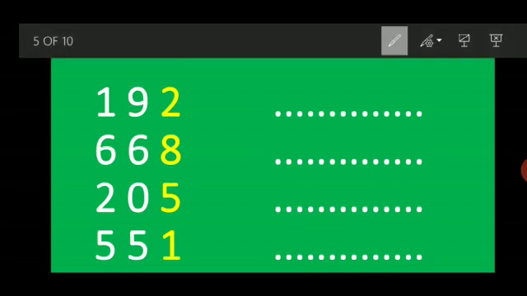Now let's move. I have taken 4 examples of 3-digit numbers. Here is also the same. The last number you can see I set with a different color, so it's easy to understand. That means the last number will change. So after 2, 3, and 1, 9 will be the same. After 8, 9, and the rest 2 numbers will be as they are. After 5, 6, the rest 2 numbers will be the same. After 1, 2, and the rest 2 numbers will be as they are.